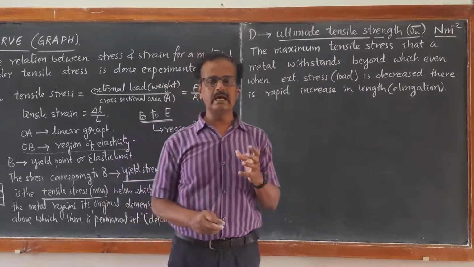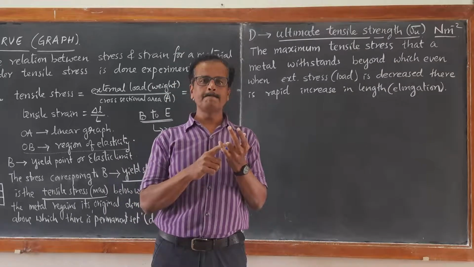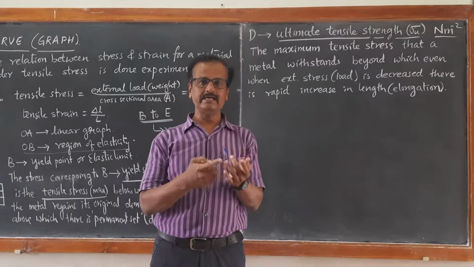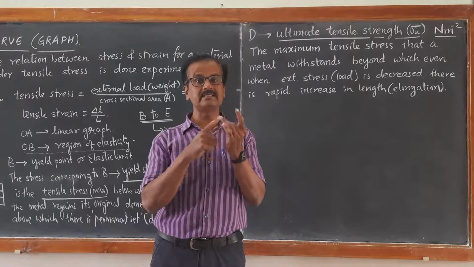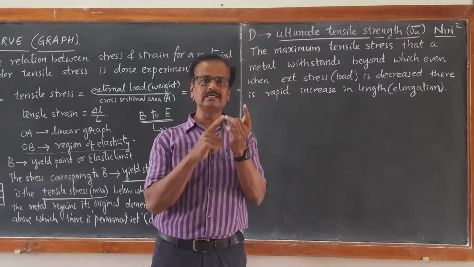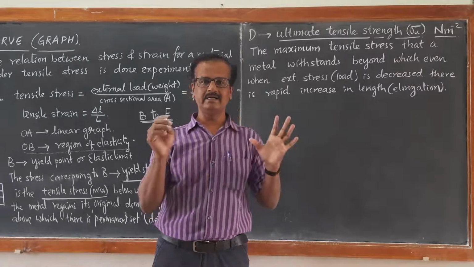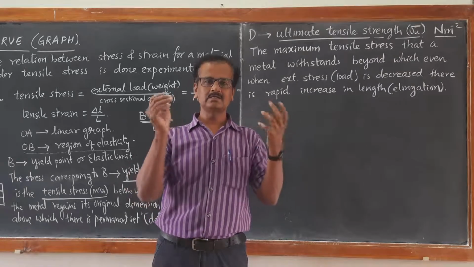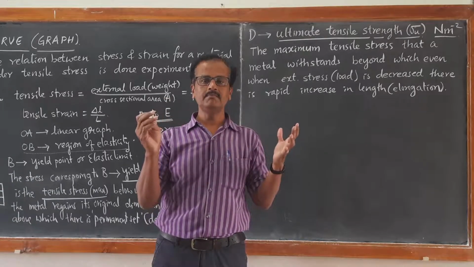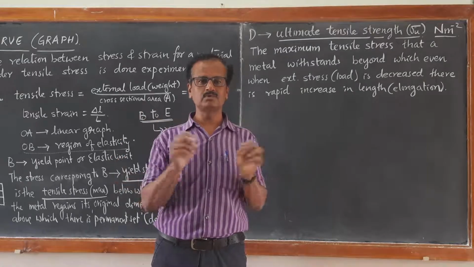So every metal has its own proportionality limit, its own yield point, yield strength, and its own value of tensile strength. By noting down these values, the applications of that metal will be decided in the construction design of a building, a bridge or automobile, even for roadways and so on.